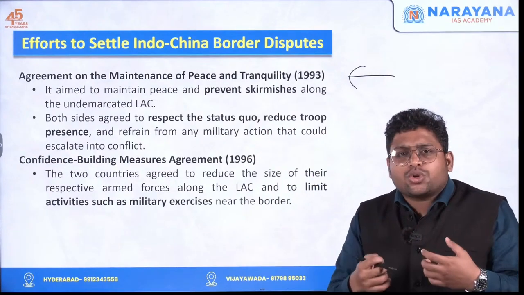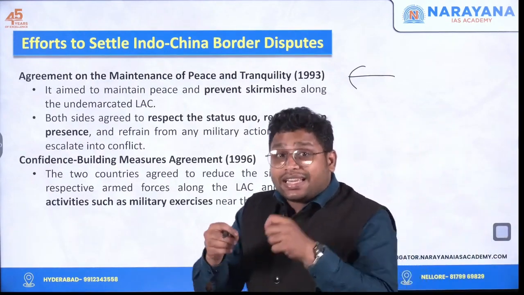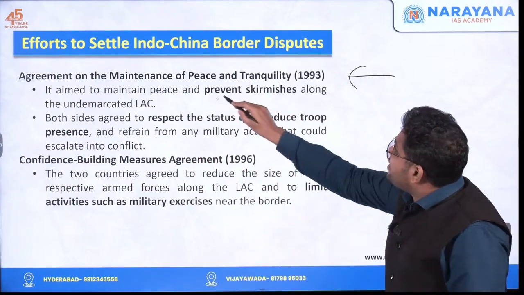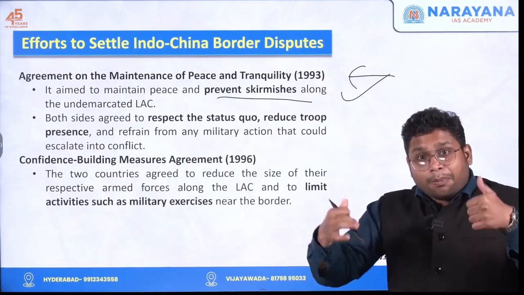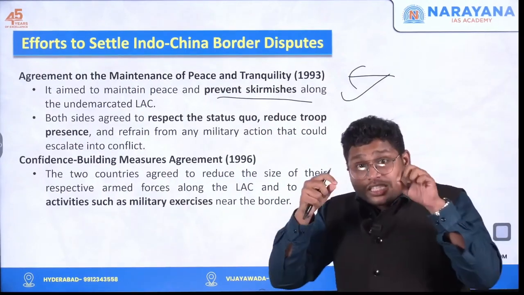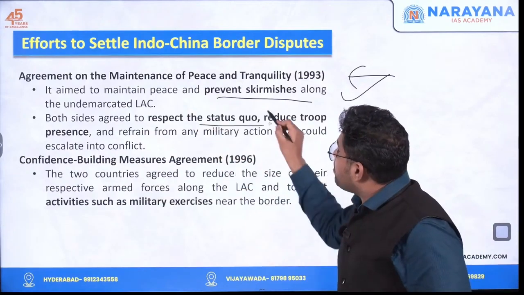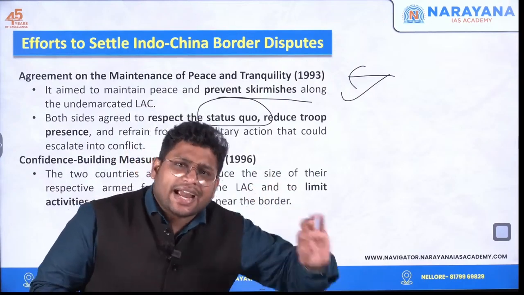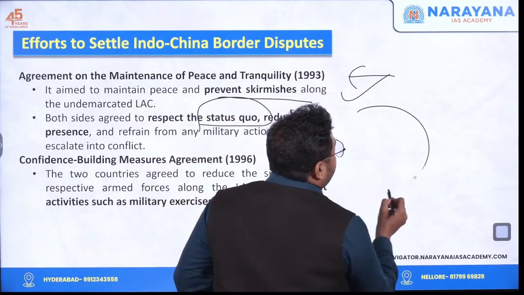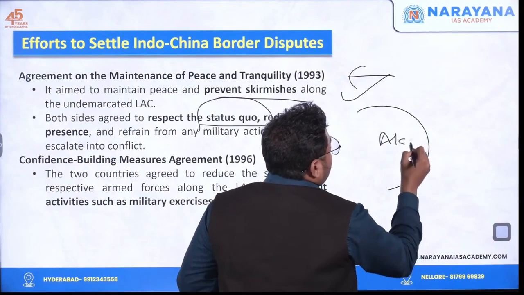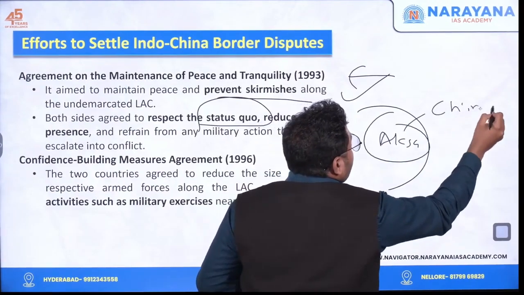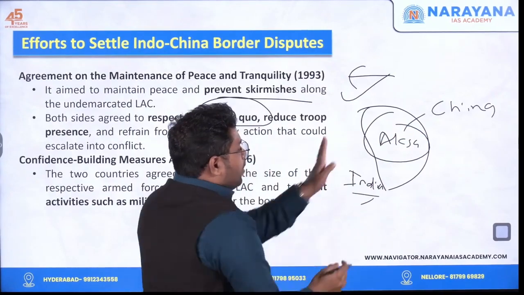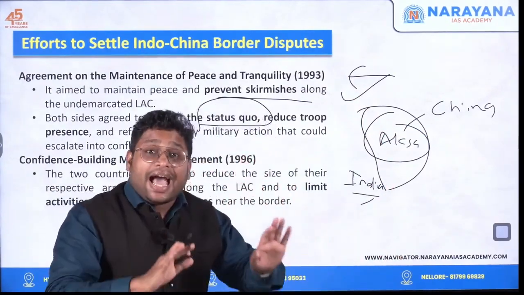We will try to ensure that at that boundary level, there should not be any fight among our military personnel. So to prevent such skirmishes, it was decided that both countries will respect the status quo condition. Status quo means whatever is the status for now will be considered as the right. For example, this Aksai Chin, right now this is with China and we do not have this region with us. India is here. So we will say whatever is the situation, we will let it be as it is.